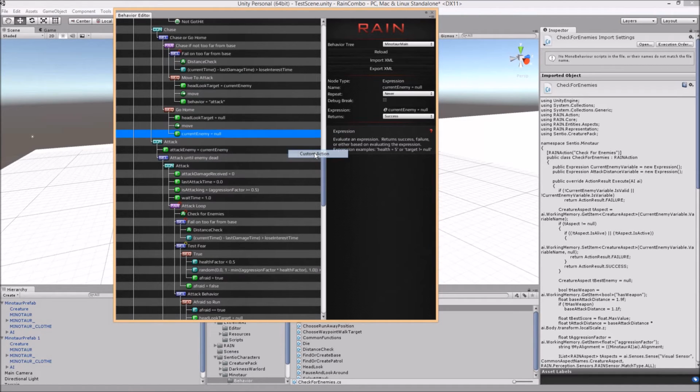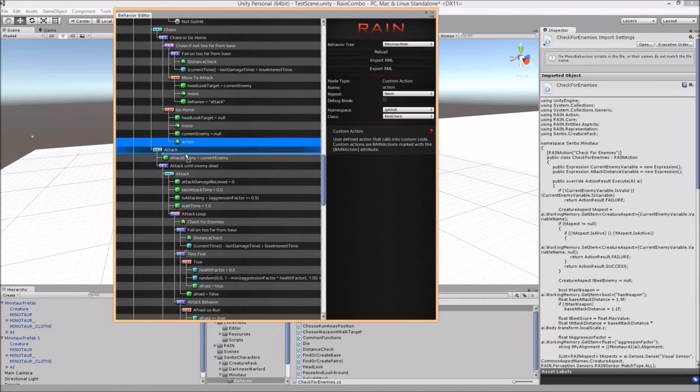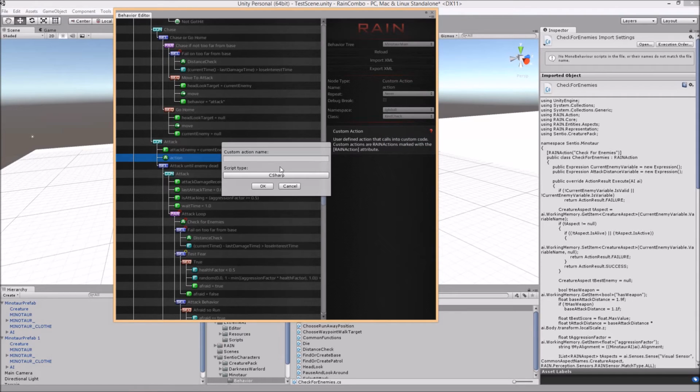So I'm going to create a custom action and move it there. What you would need to do is go to custom action, create custom action, type in the action name and the script type, and then hit OK.